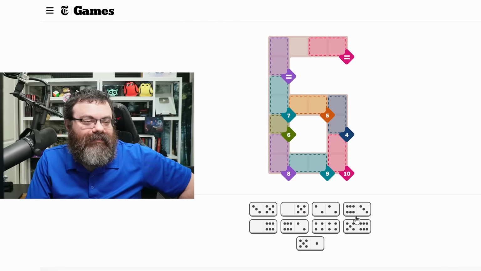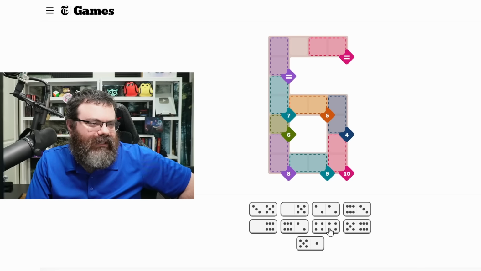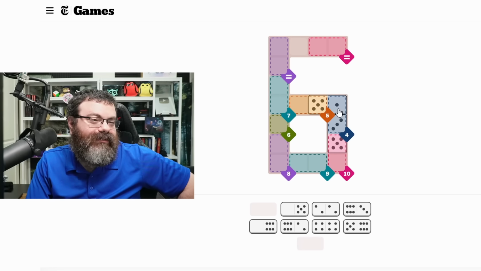Well, let's think about this a little bit harder then. So that's not the 4-4, I don't think. So that means we're not using the 4 in here. So it has to be 5-5. So maybe we would do the 5-3 up here. I'm trying to save the 4-4 maybe. So this would be 1 into... I mean, we could do that. 1 into 5. That would be our only option. Okay, and so then this would be a blank. We could do blank 5 or blank 6. Let's pick the blank 6 for now.